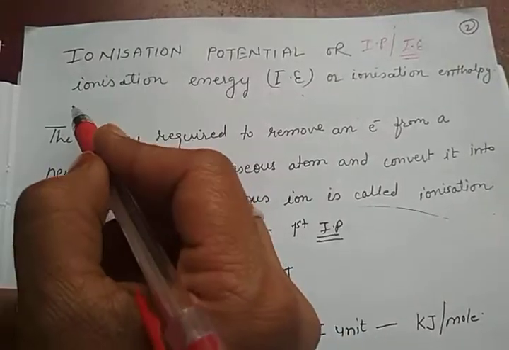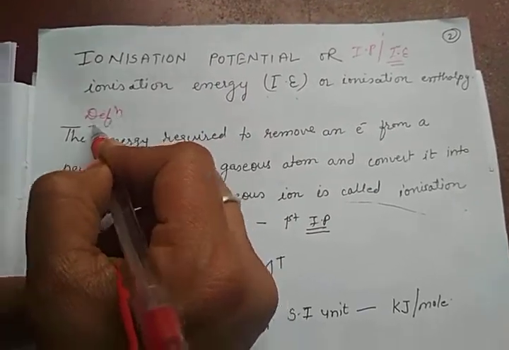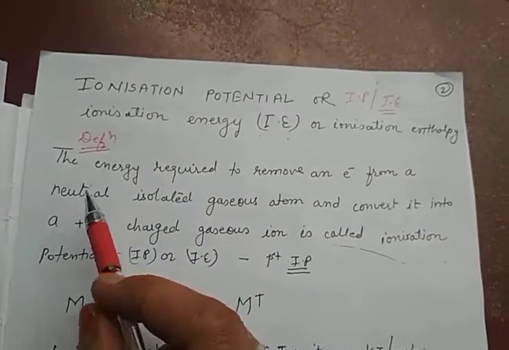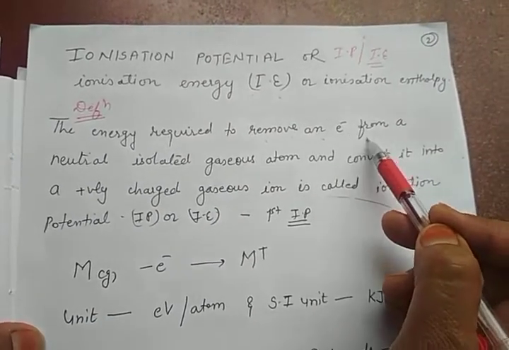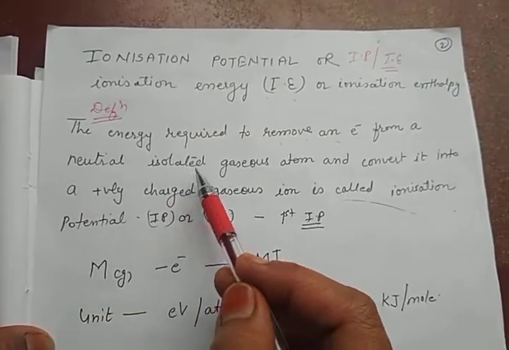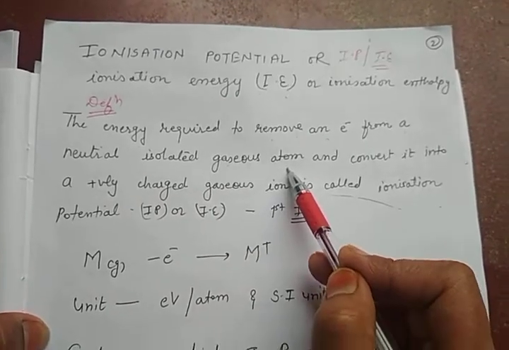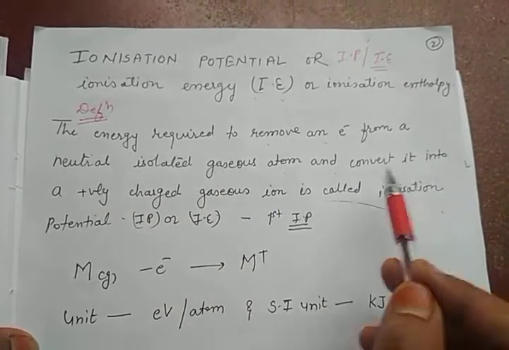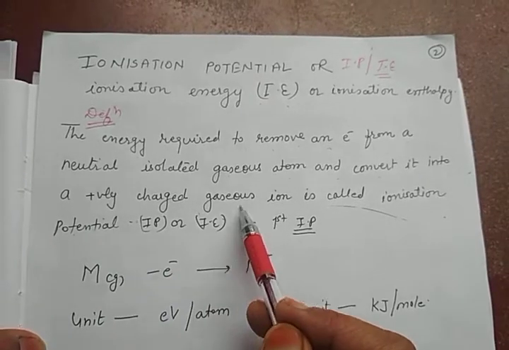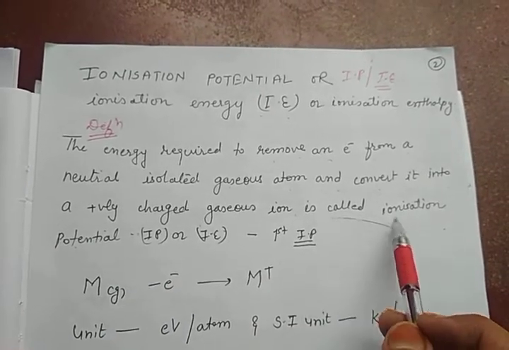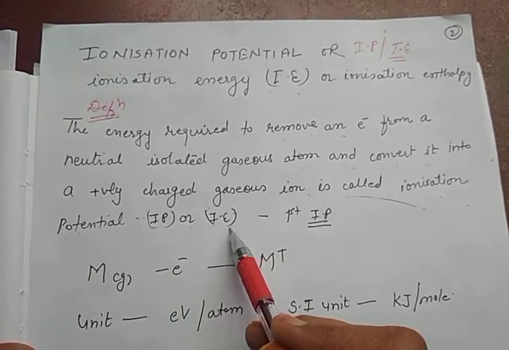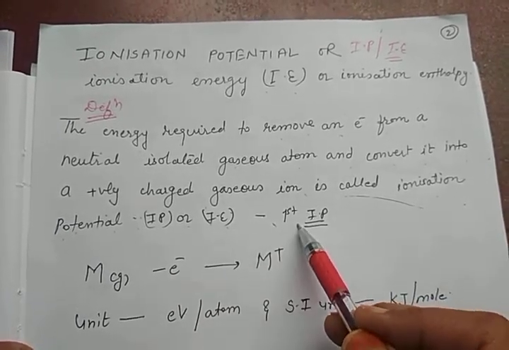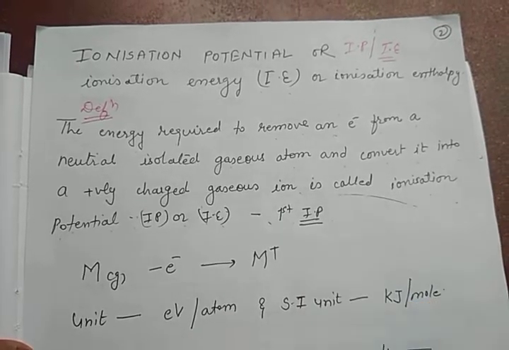Let me start with its definition. It is defined as the energy required to remove an electron from a neutral isolated gaseous atom and convert it into a positively charged gaseous ion, and is called the ionization potential, or the ionization energy. It is also called the first ionization potential.